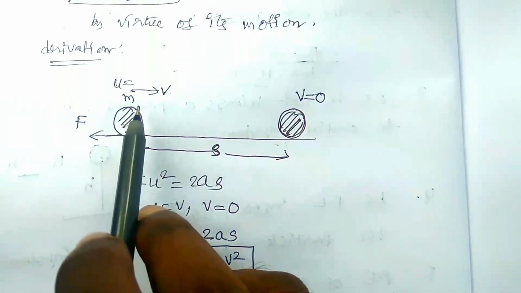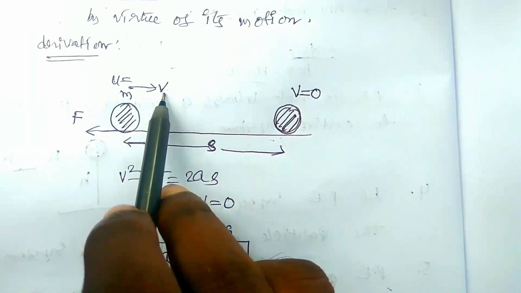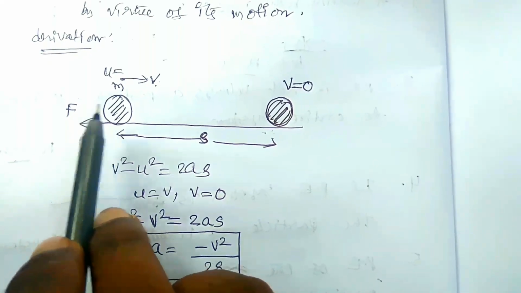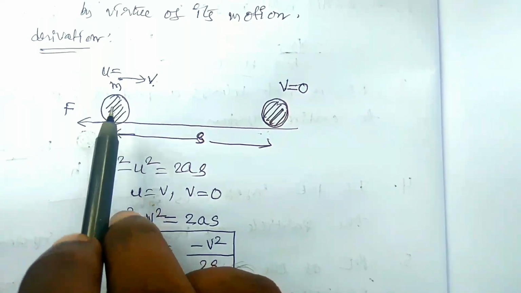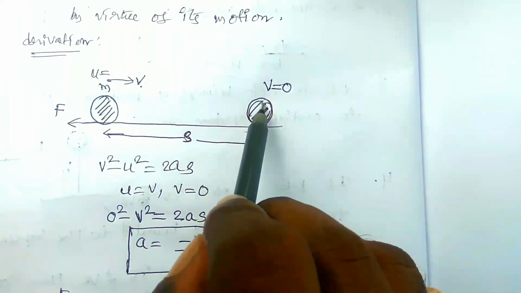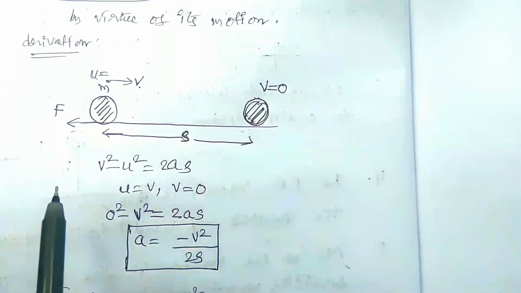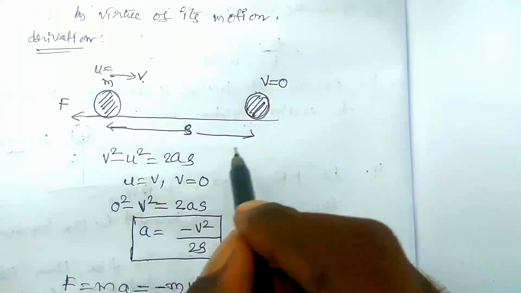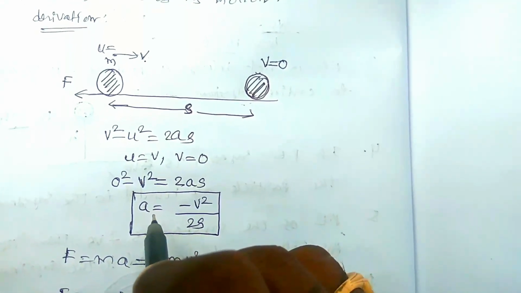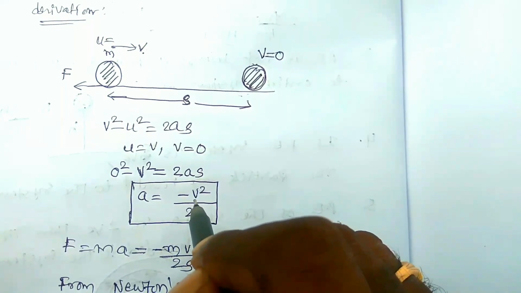If a body of mass m is moving with uniform velocity v and an opposing force F is acting on the body, it will be moving against the force acting on the body and displaces S, and after some time it comes to rest. So by the laws of equations of motion we can find the retardation of the body.